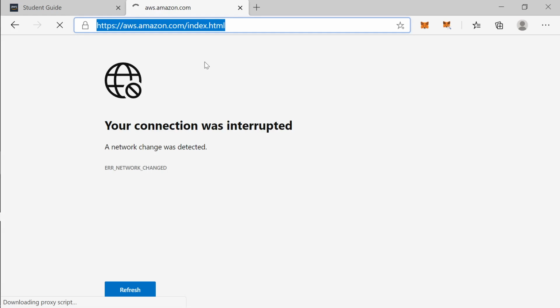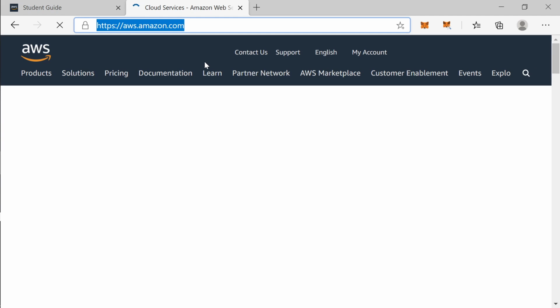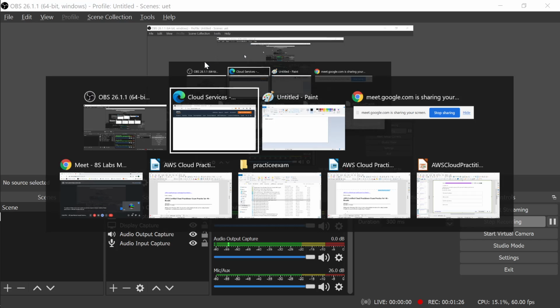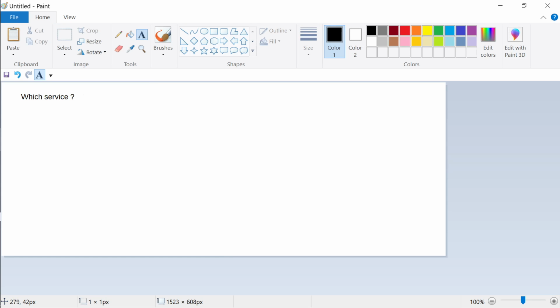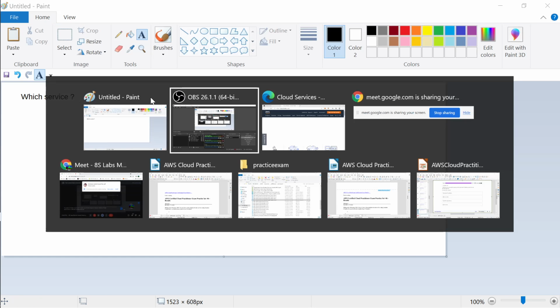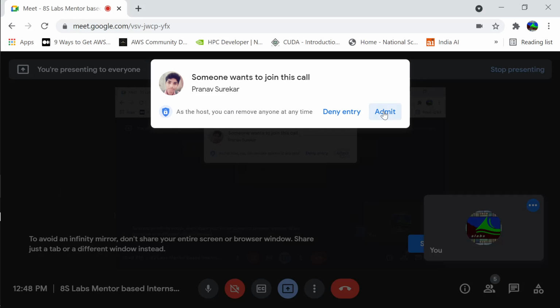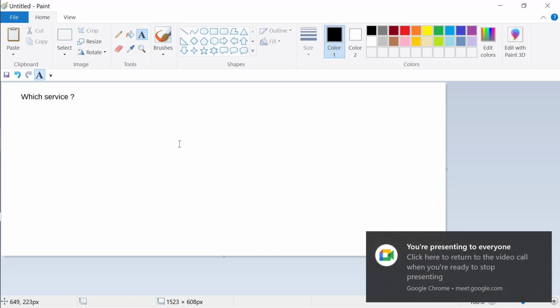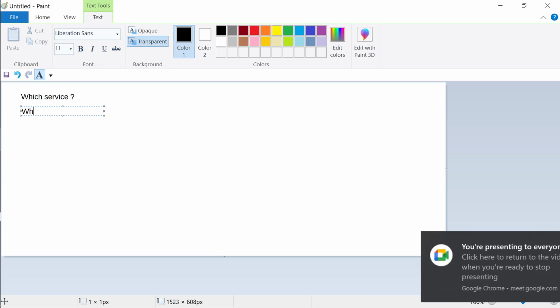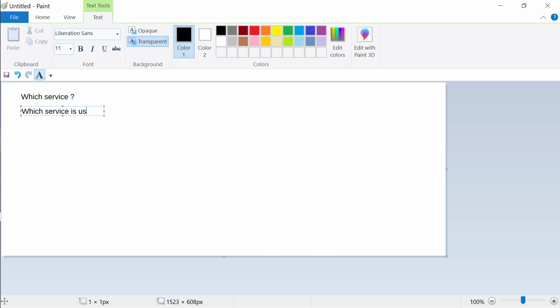This is something you need to research, and make sure you have the list of services and know which service is used for what. So that is very important.